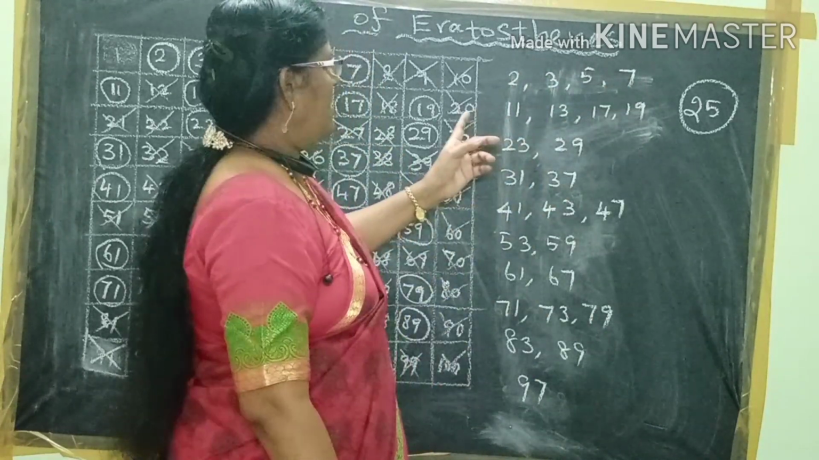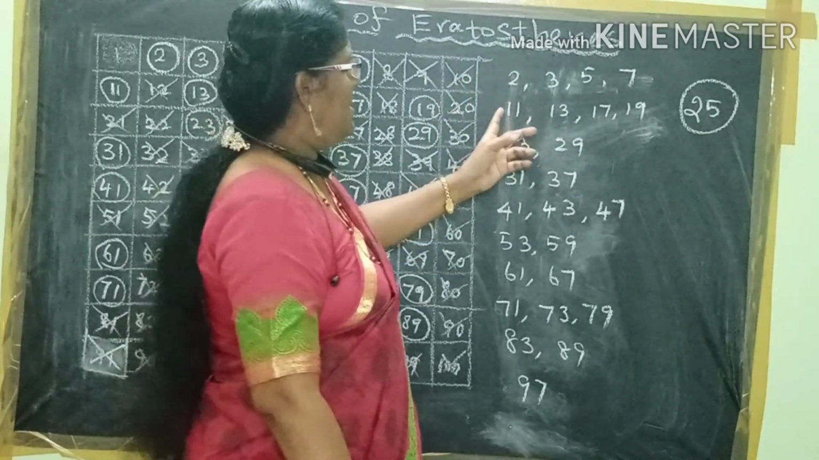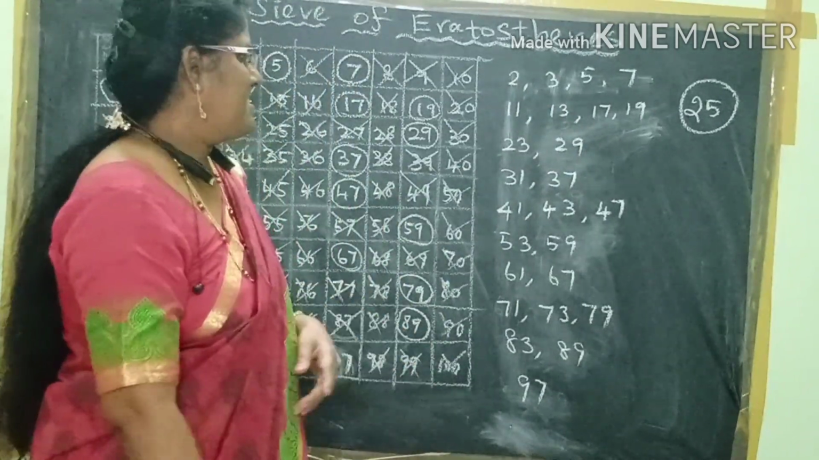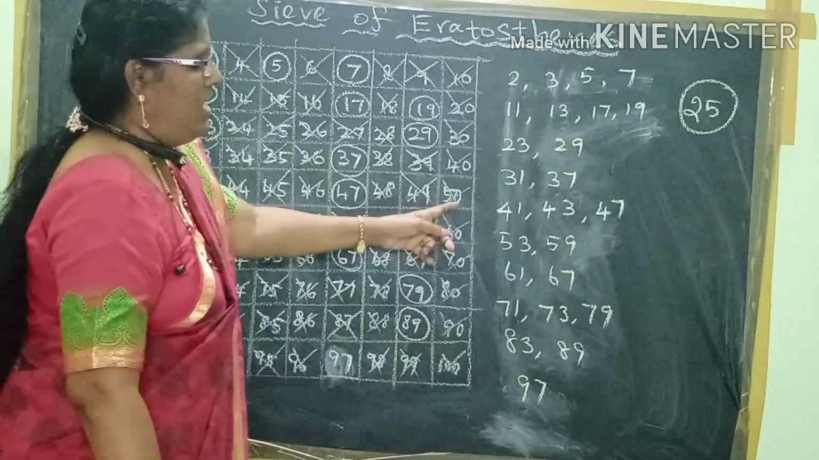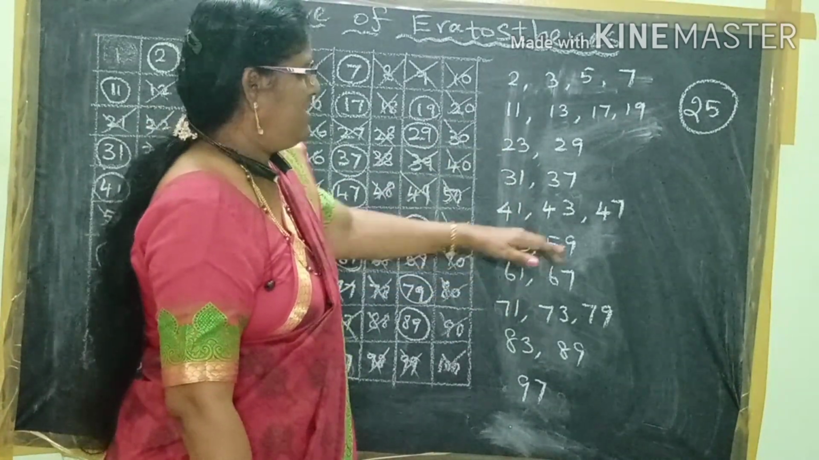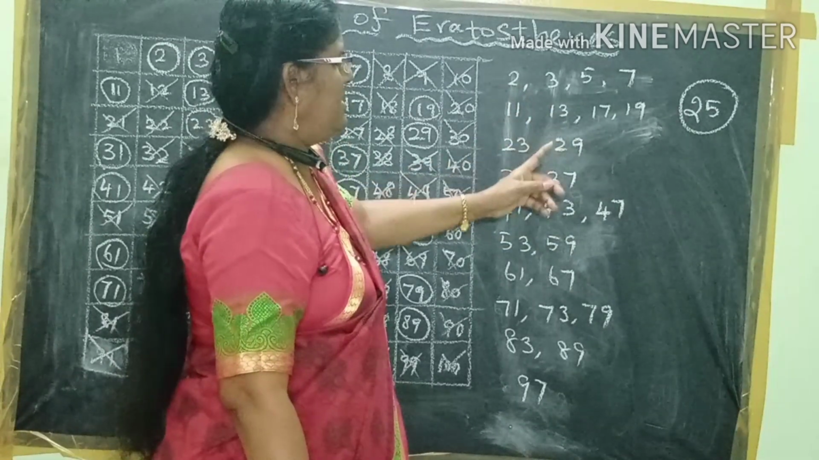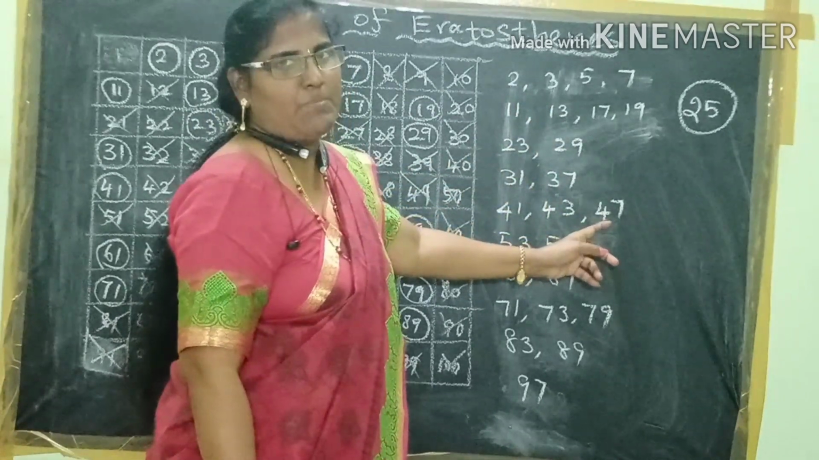And from 11 to 20, how many prime numbers are there? 4: 11, 13, 17, 19. Sometimes they will ask like that. From 1 to 50, how many prime numbers are there? See and count it. Up to 50 means up to 47 only. So how many are there? 4 plus 4, 8, 10, 11, 12, 13, 14, 15. 15 prime numbers are there.